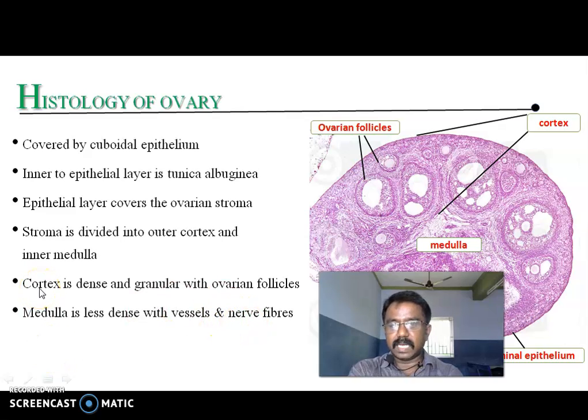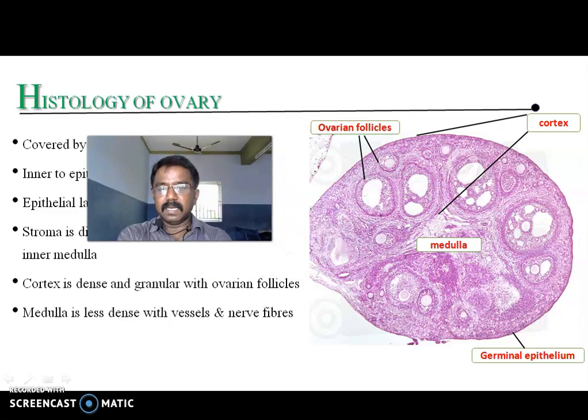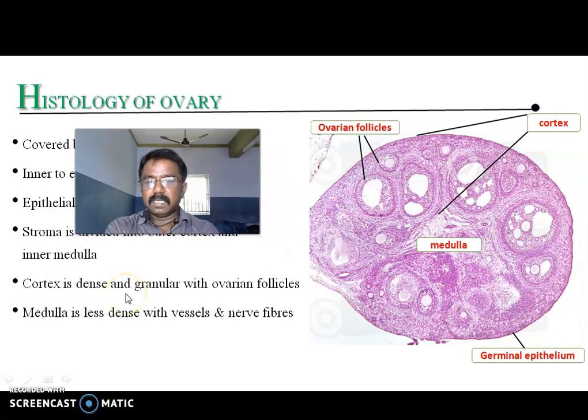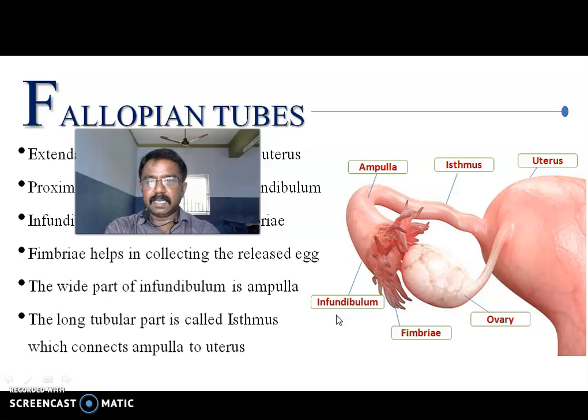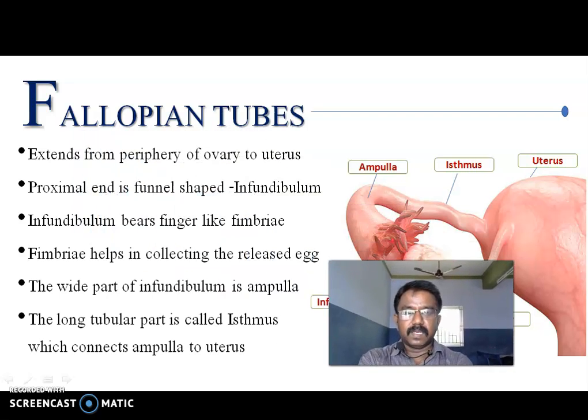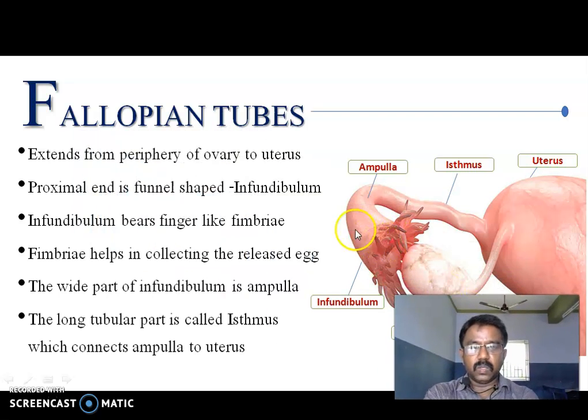Cortex means the outer layer of the ovary. Medulla means the inner layer of the ovary. The outer part is called the cortex and the inner part is called the medulla. The outer part is dense and granular. The inner part is less dense with vessels. This is the major difference between cortex and medulla. Right? Next, the fallopian tube.